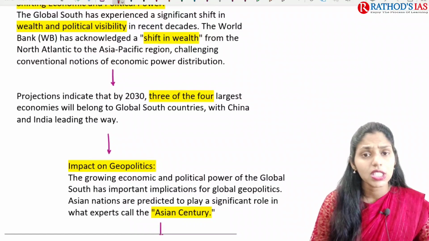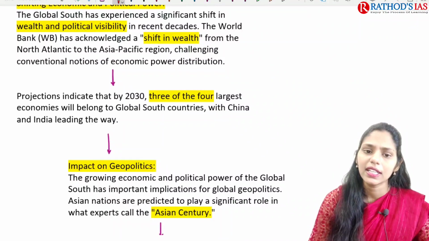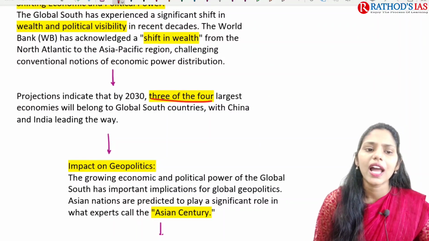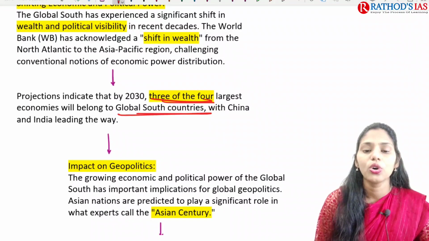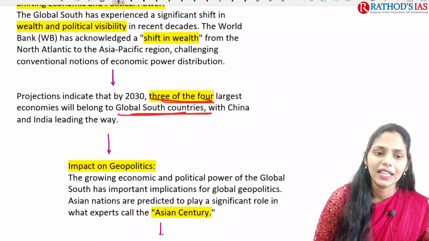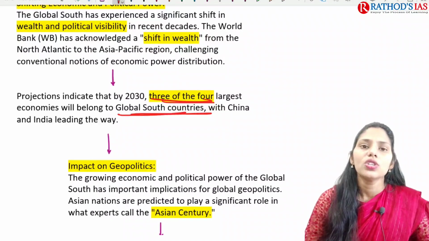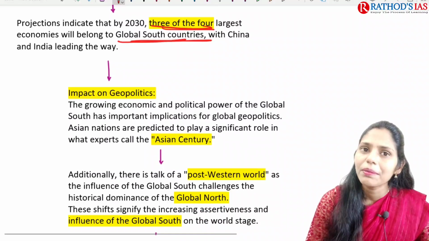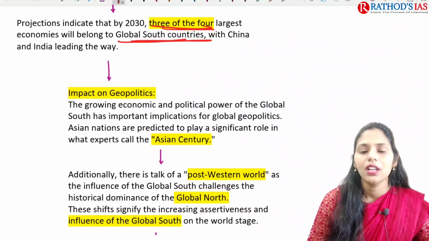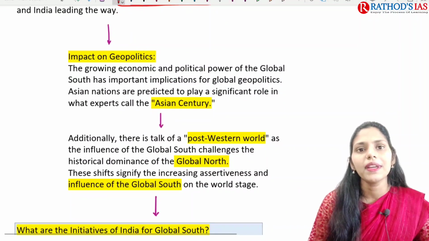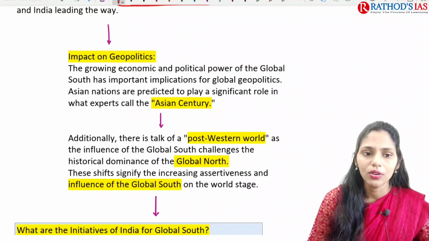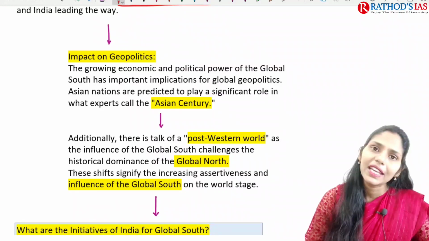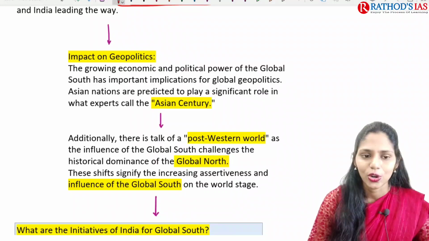And there are many projections that indicate that by 2030, 3 or 4 largest economies will belong to the Global South. For example, China is there, India is there already. There is also going to be a lot of impact on geopolitics, because of the increasing economic and political power of Global South, which has important implications on global geopolitics also.